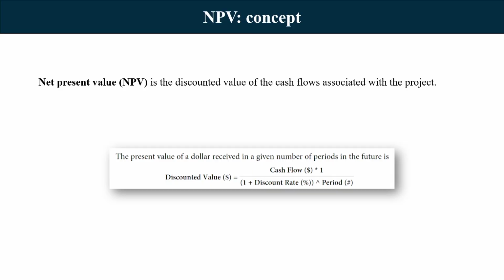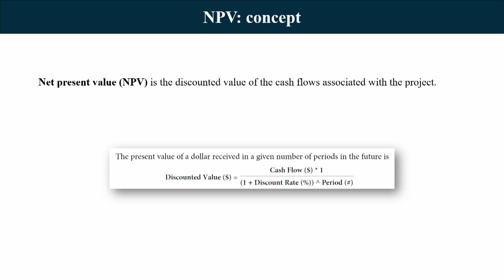We will look into the concept in detail with numerical examples, so that we have a better understanding of this metric. Before the numerical example, let us look into the formula. NPV is the discounted value of the cash flows associated with the project.